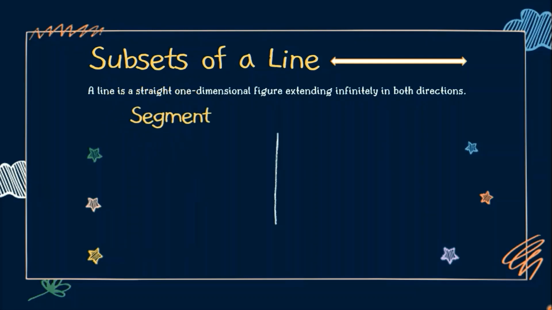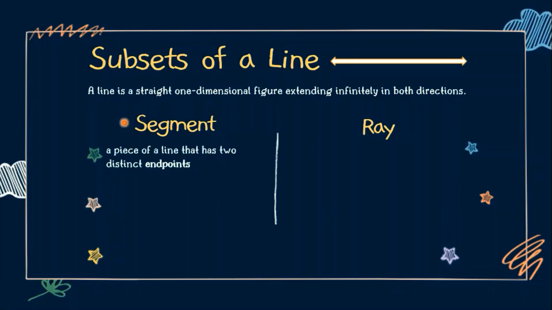We have the first subset of a line, we call it a segment. And then the second one is a ray. Now let's see the difference between a segment and a ray. Let's focus on the first subset of a line, the line segment. It is a piece of a line that has two distinct endpoints. And this is how a segment looks like.